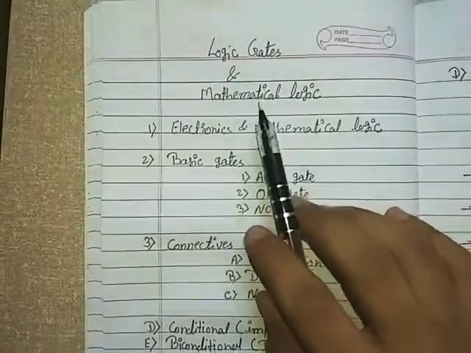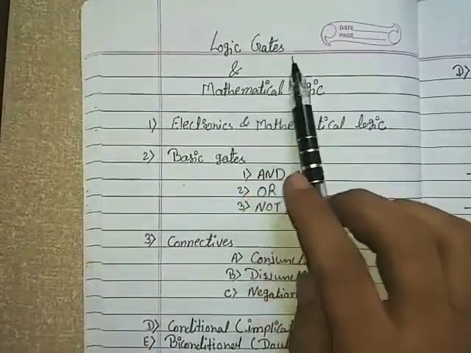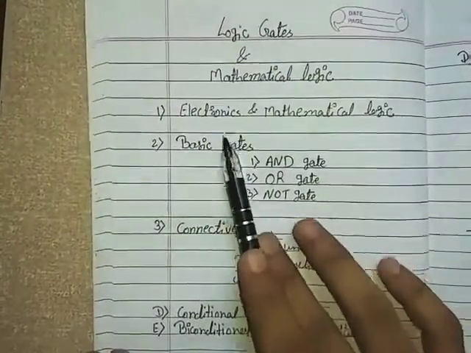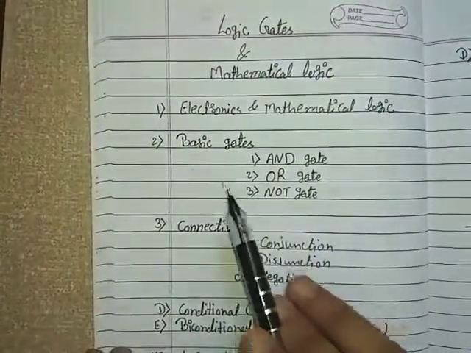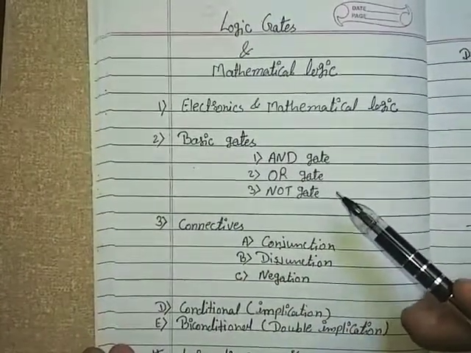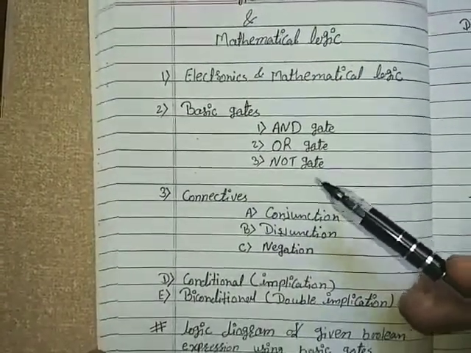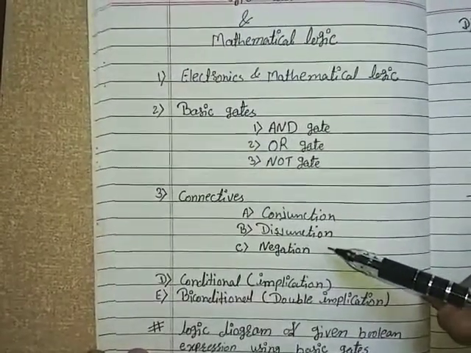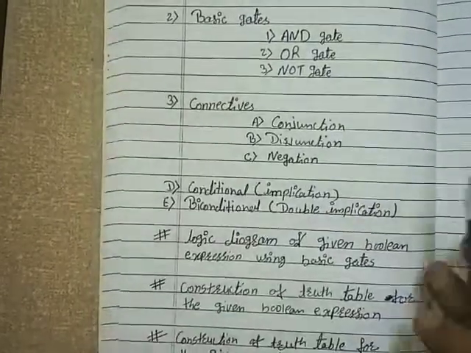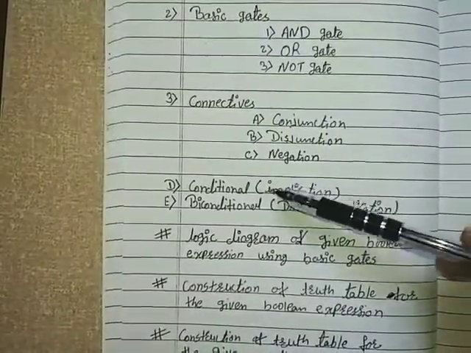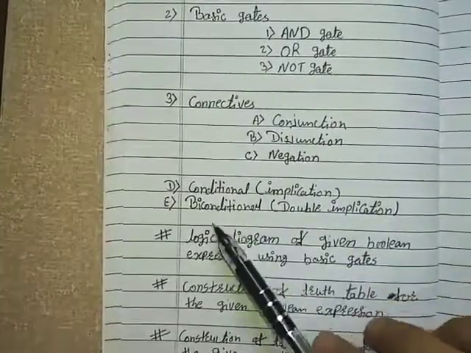Hello guys, we have started the chapter logic gates and mathematical logic. So far we have learned electronics and mathematical logic. Then we have learned basic gates, AND gate, OR gate, NOT gate, and from mathematical logic we have learned connectives, conjunction, disjunction and negation. Today we will learn two mathematical logic connectives, conditional or we can say implication, and biconditional,